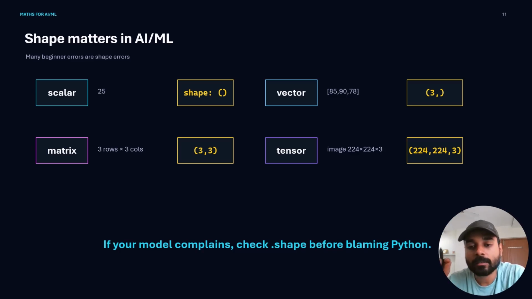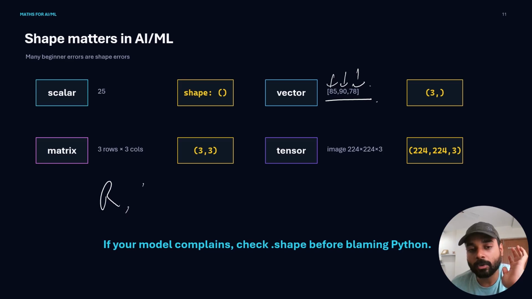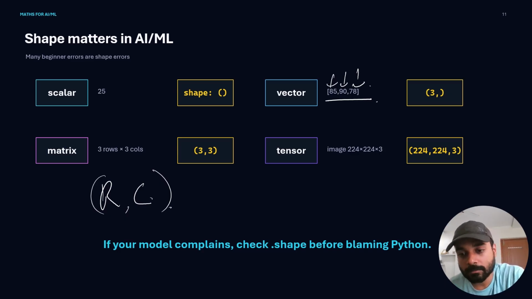A vector has only a single row, and there are going to be the features. These are individual features. Now a matrix is a 3 by 3. It can be anything, a row by column. This is a matrix. Now a tensor is a high dimensional matrix. Basically, one matrix stacked over the other. This is a very layman's term, but to make you feel comfortable with the concept, I'm telling you this. If your model complains, check before blaming Python. This is very, very true, and you will appreciate this statement when you are going to train the models.